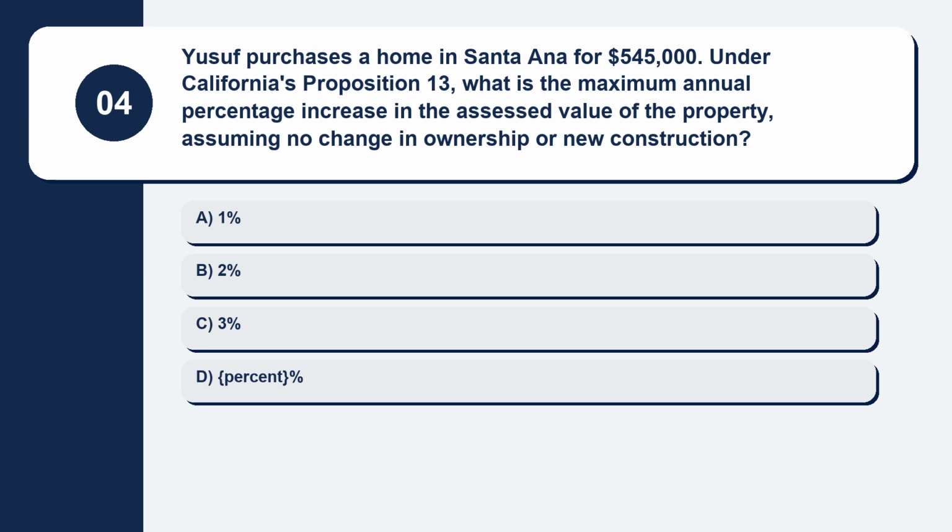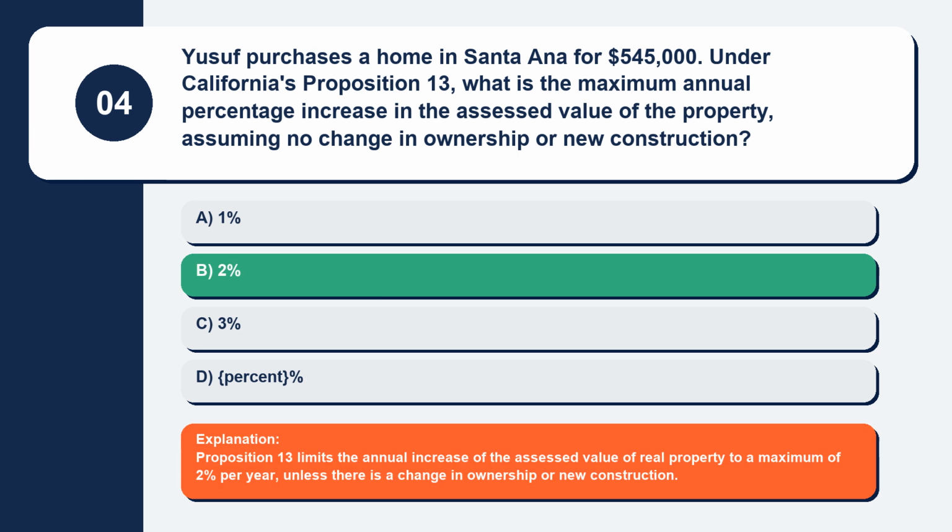Question 4. Yusuf purchases a home in Santa Ana for $545,000. Under California's Proposition 13, what is the maximum annual percentage increase in the assessed value of the property, assuming no change in ownership or new construction? Here are your options. Option A, 1%. Option B, 2%. Option C, 3%. Option D, percent. The correct answer is option B, 2%.